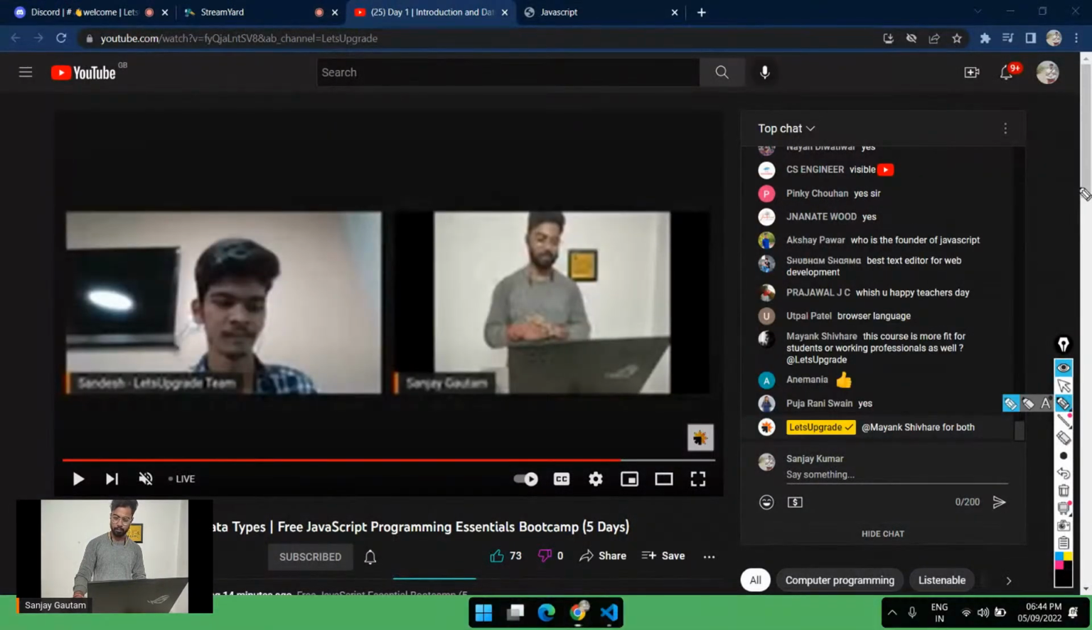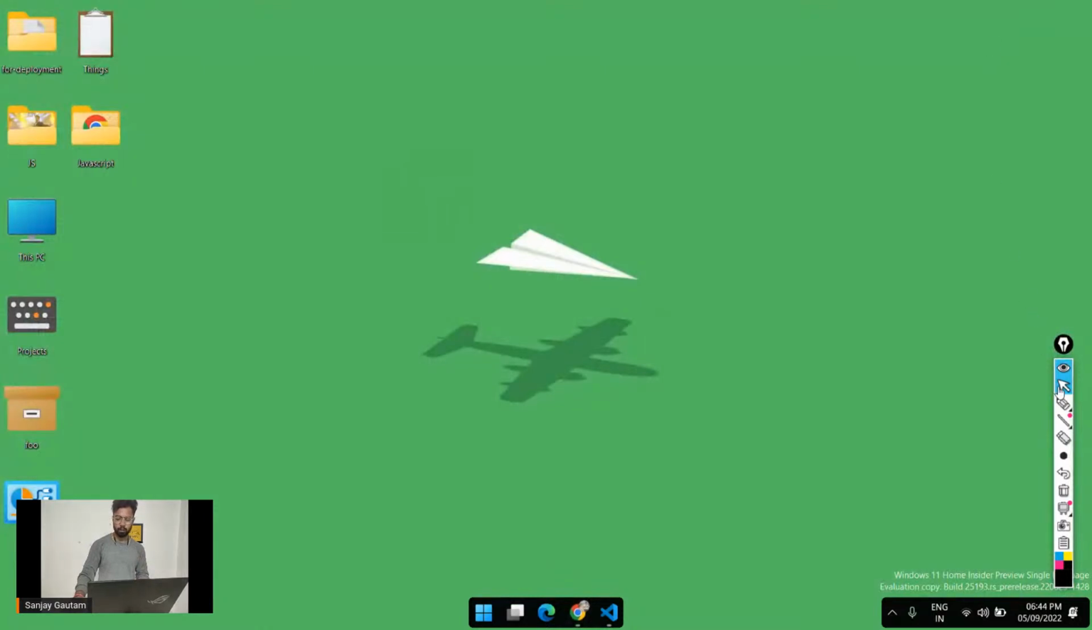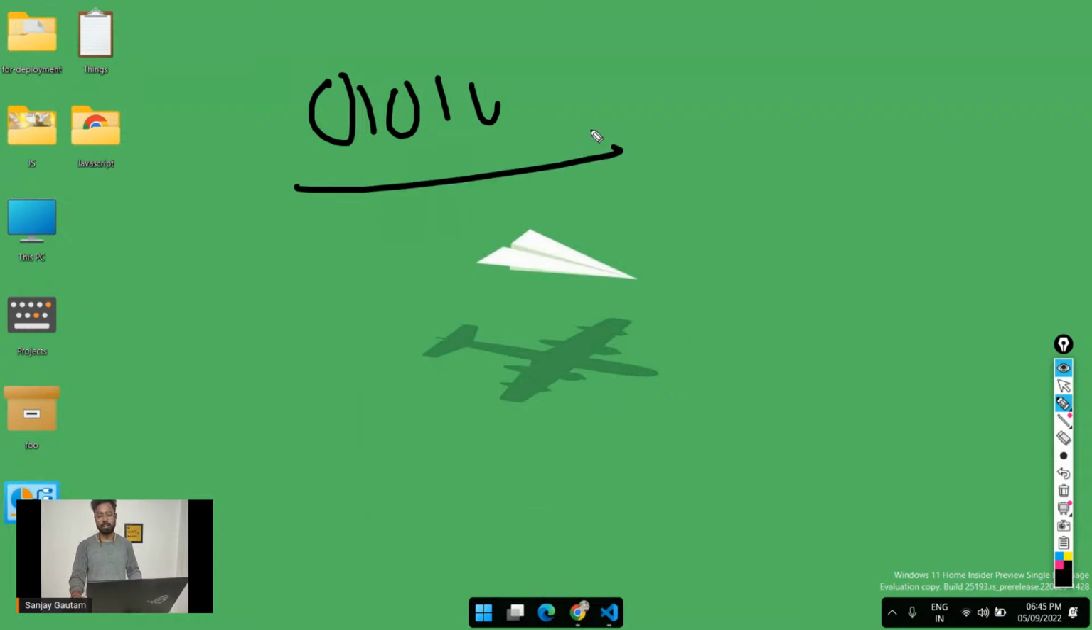Yeah, here it is. So what are these programming languages? Our computer is so dumb. It can only understand zeros and ones, isn't it? And these zeros and ones are there because a computer is made up of a processor, transistors, etc. But the problem is we cannot talk in zeros and ones. So we need a way to communicate with the computer so that it can do our work.